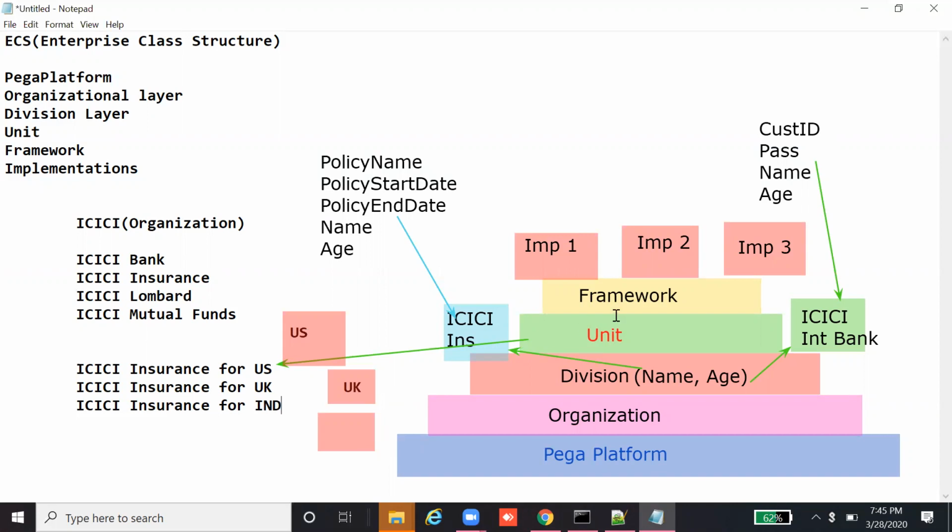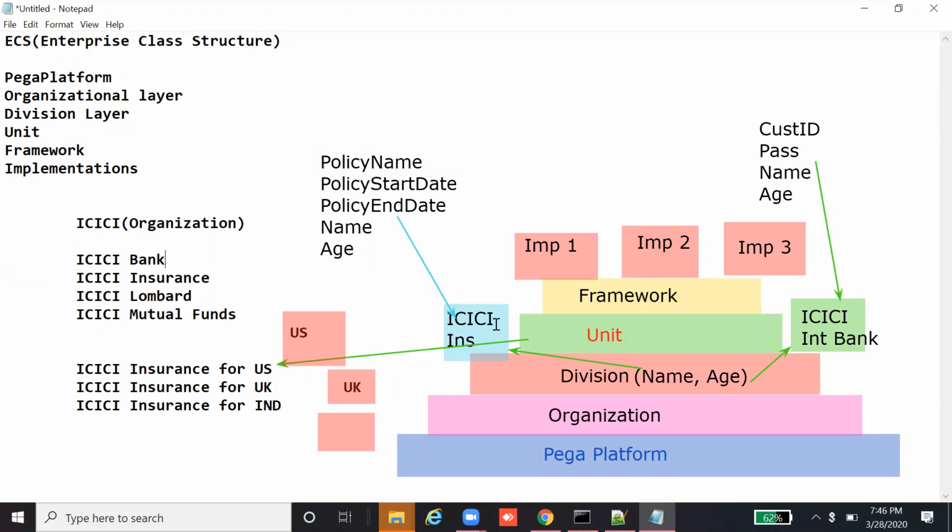In the same way, framework. Now let's go to the framework layer. The framework layer is the generalized layer where all the rules and code are placed. In organization, division, and unit, we don't put the business logic, but in the framework layer, we place the business logic which is generalized for any number of implementations.